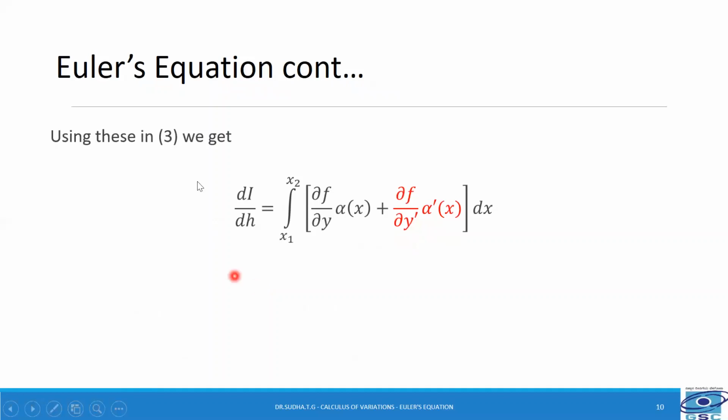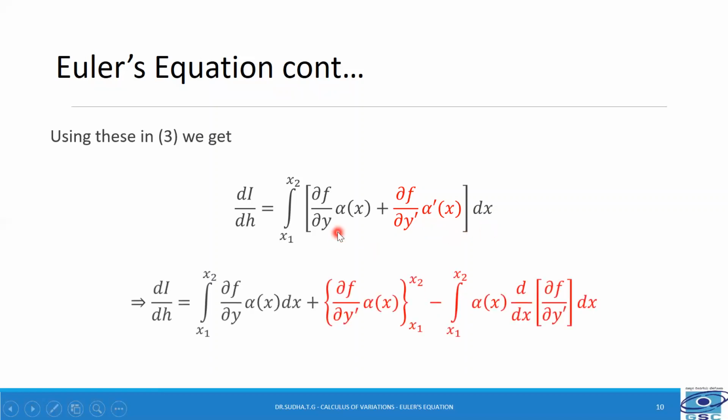So using these in 3, we get dI/dh is equal to integral x1 to x2 of ∂f/∂y into alpha of x plus ∂f/∂y' into alpha dash of x, dx. Now let us integrate these two terms with respect to x. So let us integrate term by term. So the first integral will be integral x1 to x2 of ∂f/∂y into alpha x dx. You retain this integral as it is.